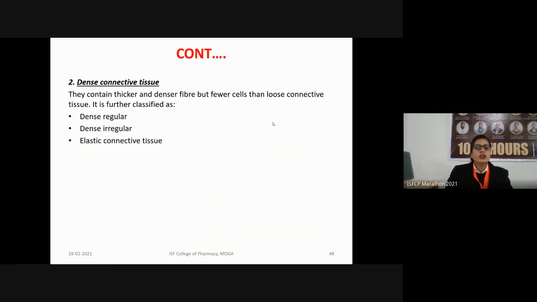Next one we have is the dense connective tissue. Dense connective tissues are slightly thicker. In this, the fibers are very dense. More fibers are present in comparison to the ground substance. So these are further classified into dense regular tissue, dense irregular tissue, and the elastic connective tissue.